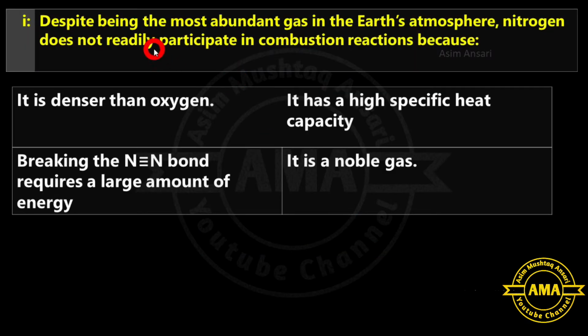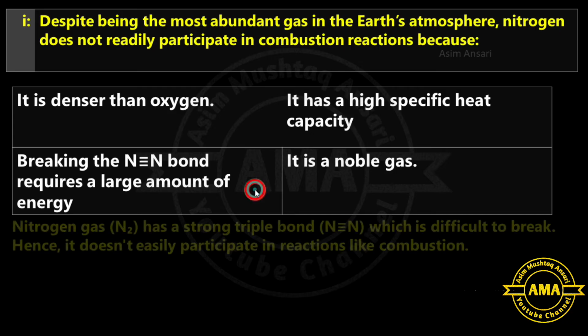First MCQ is, despite being the most abundant gas in the Earth atmosphere, nitrogen does not readily participate in combustion reaction because: it is denser than oxygen; it has a high specific heat capacity; breaking the nitrogen-nitrogen triple bond requires a large amount of energy; and fourth one is, it is a noble gas.